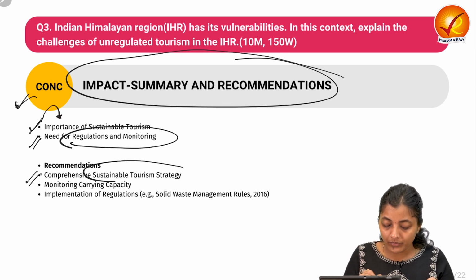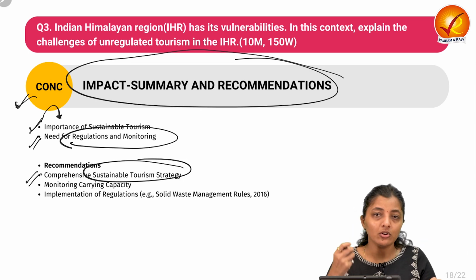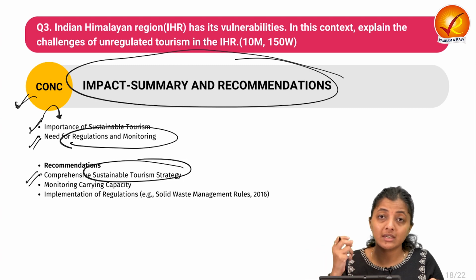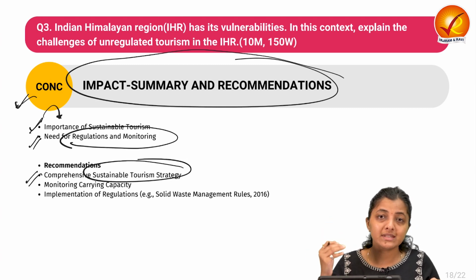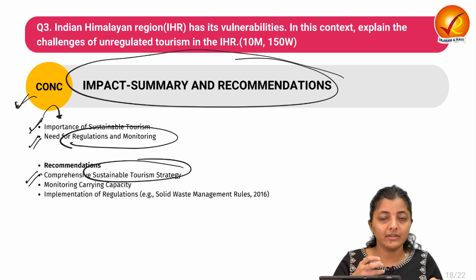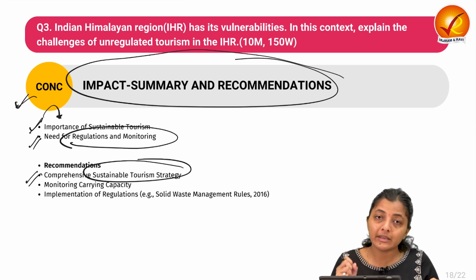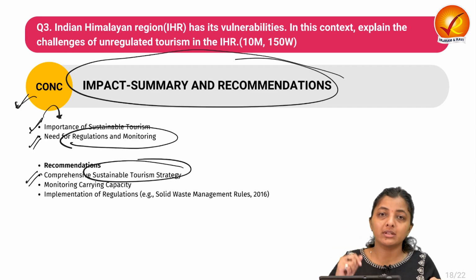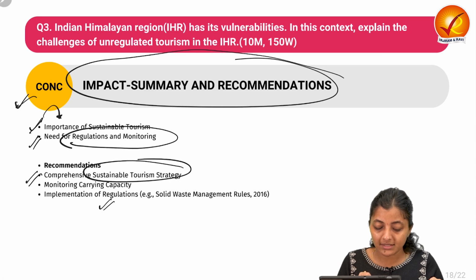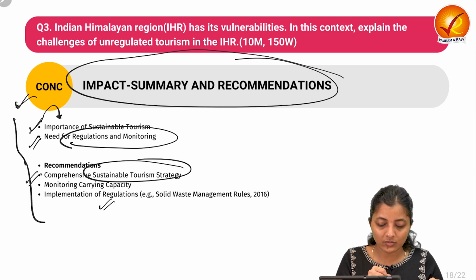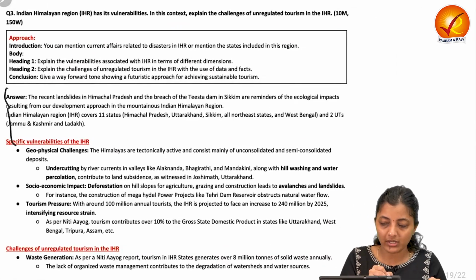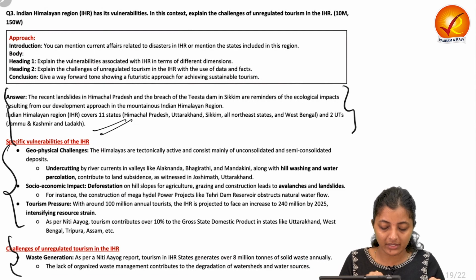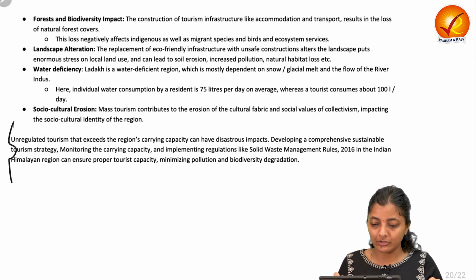First, we need to comprehend the carrying capacity of that particular region. So we should not allow everyone to go into that region. At least we can put some bars and rules and regulations for that. Along with that, we have to impose stricter regulations with respect to solid waste and plastic waste, so as not to pollute that region and to maintain its sustainability. So this was the answer. Let's see the model answer: recent context setting, then specific vulnerabilities, then challenges, and finally the conclusion.